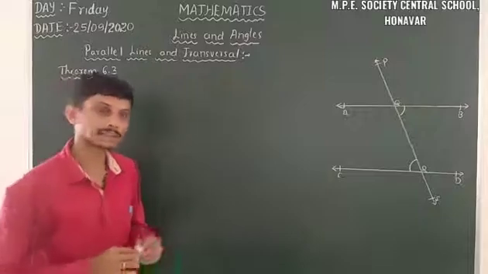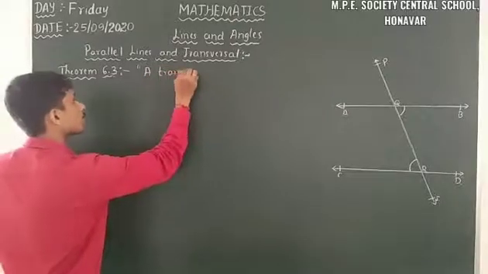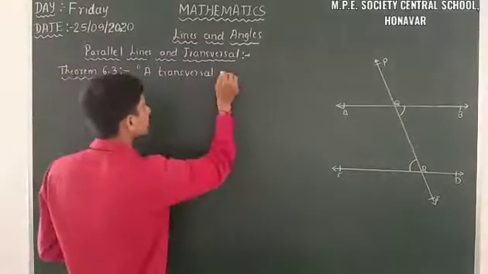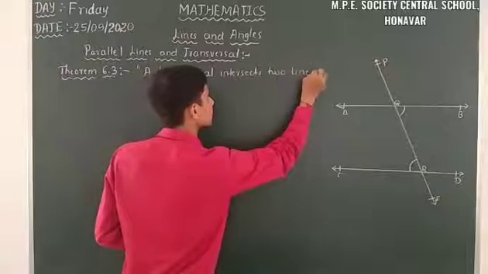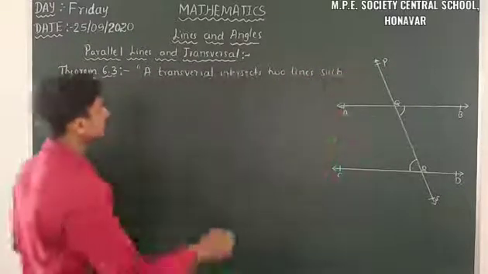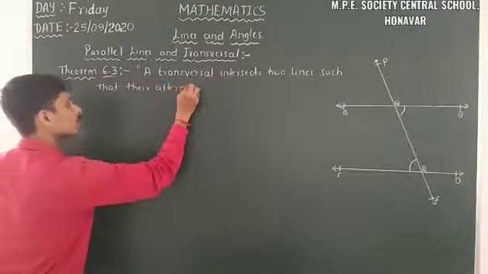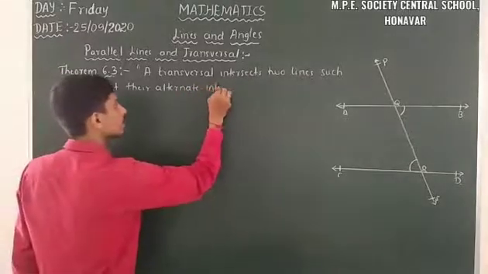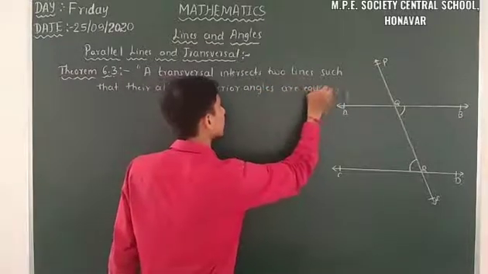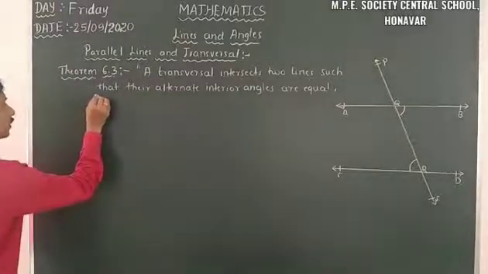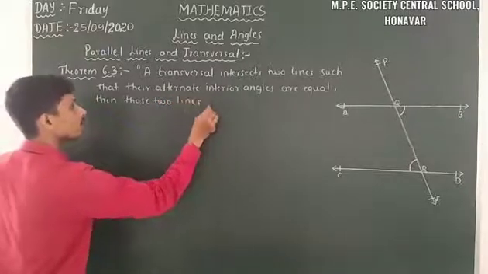Theorem 6.3 tells us that the statement is: a transversal intersects two lines such that their alternate interior angles are equal, then those two lines are parallel.